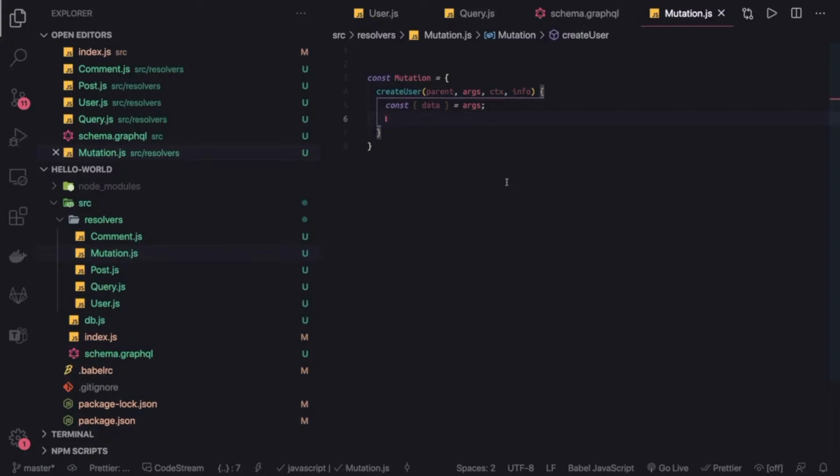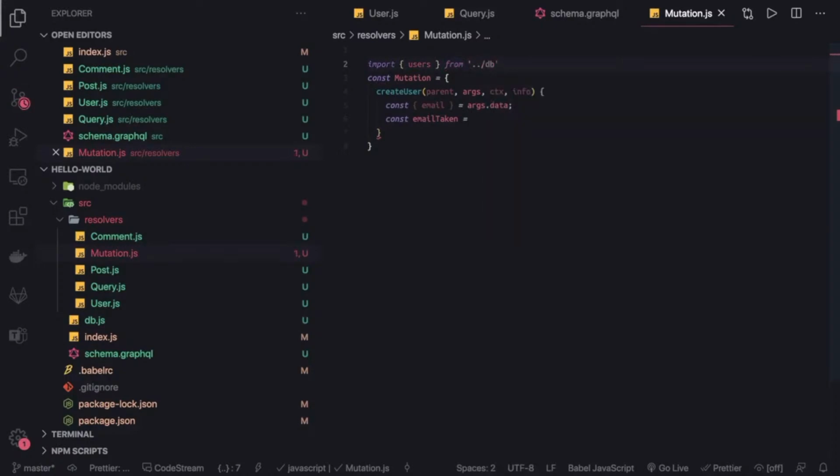Let's say first we will check email, arguments.data.email. I'm just doing a destructuring. Then we will say email taken or email available, something like this, right? So what we will do is we have to import. For now we are importing these things, but in future we will do it differently. Import users from our DB.